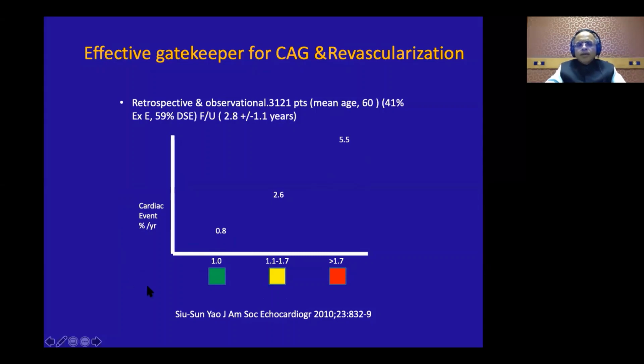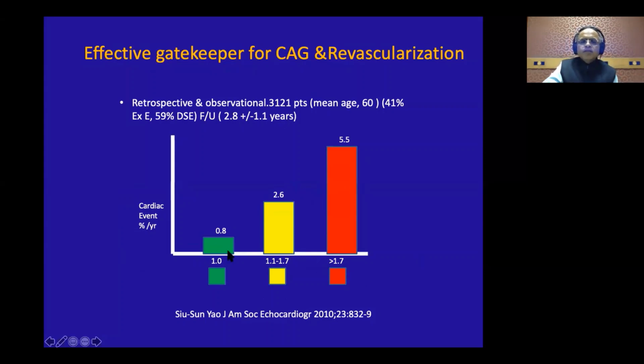Not only that, if you want to see the benefit of revascularization, then the patients who have a wall motion score index of just 1, versus 1.1 to 1.7, versus more than 1.7, the cardiac event rates go on increasing. So it is good that those having a wall motion score index above 1.7, their cardiac event rates go above 0.5. So this can be an effective gatekeeper to go for coronary angio.